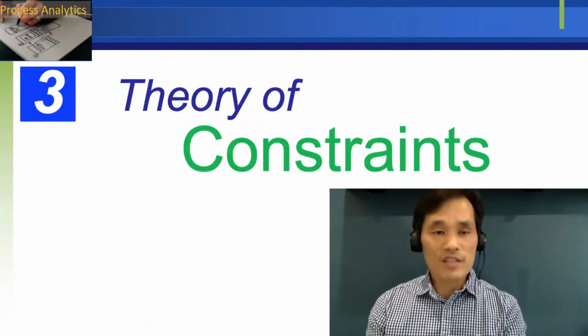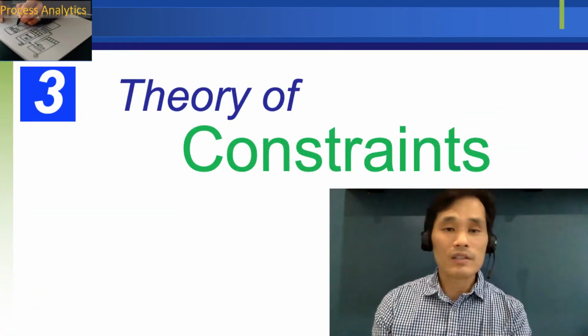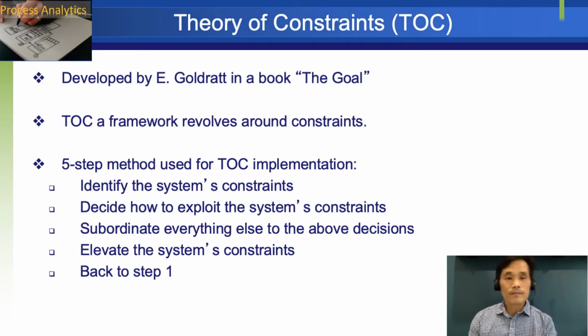Theory of constraints is the third topic of this module. Theory of constraints, or TOC, was invented by Eliyahu Goldratt. He published this book, The Goal, in 1984, and it gained wide popularity for a few decades. TOC is an organizational change method that is focused on profit improvement.